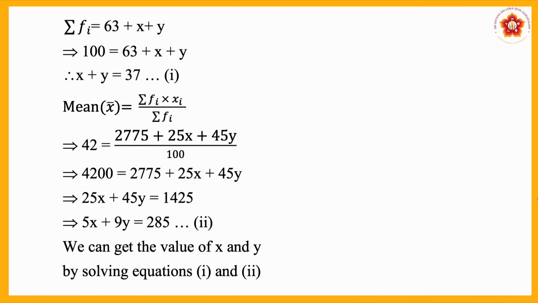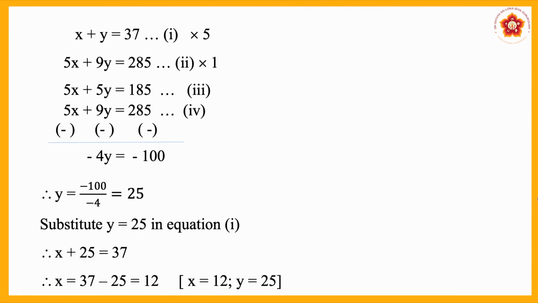First equation is x plus y is 37. Second equation is 5x plus 9y is equal to 285. You already know this is a linear equation in two variables, and you know how to solve a linear equation in two variables. Now, we can solve to get the x and y values. The first equation x plus y is equal to 37, second equation is 5x plus 9y is equal to 285.